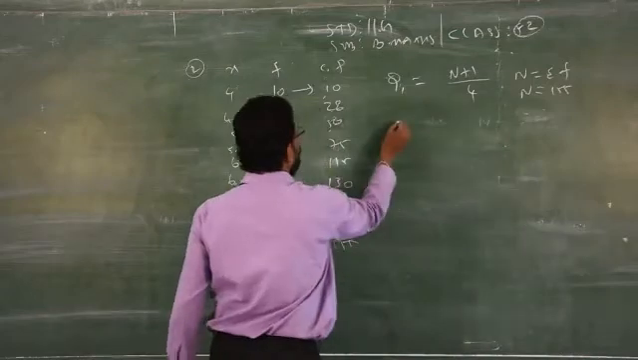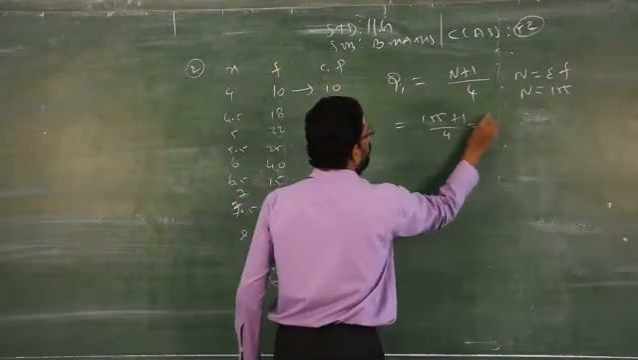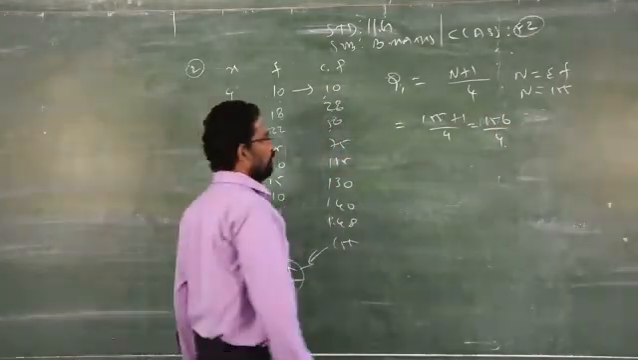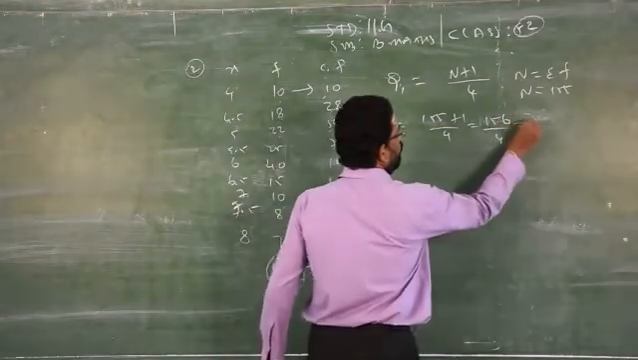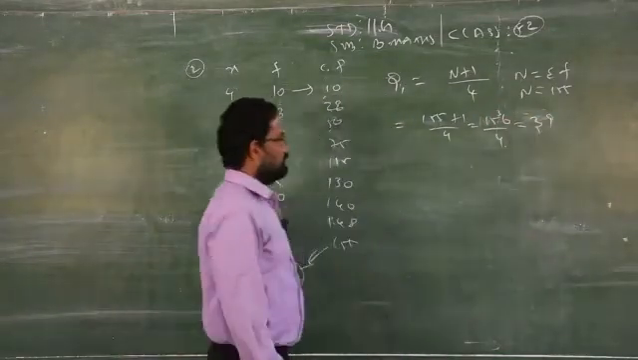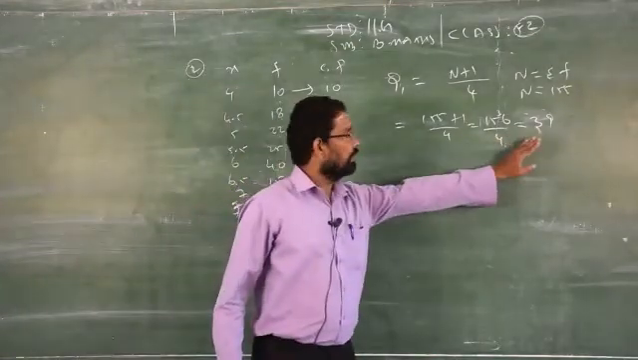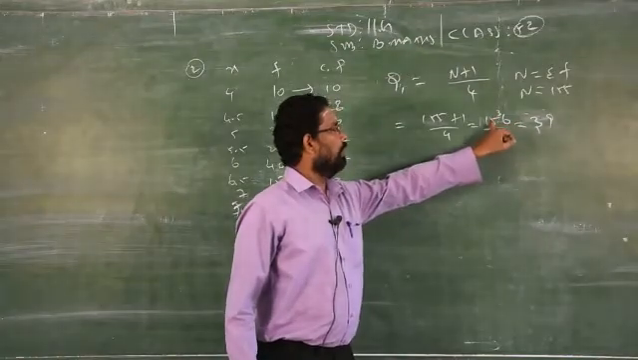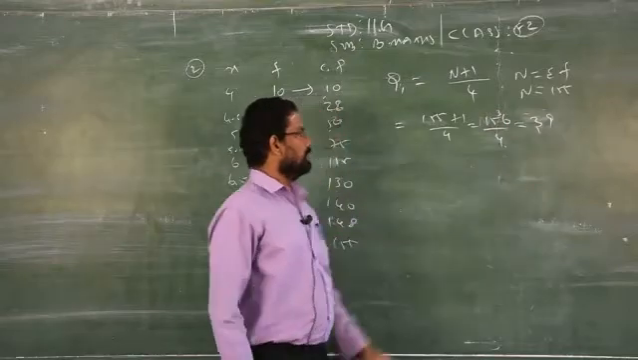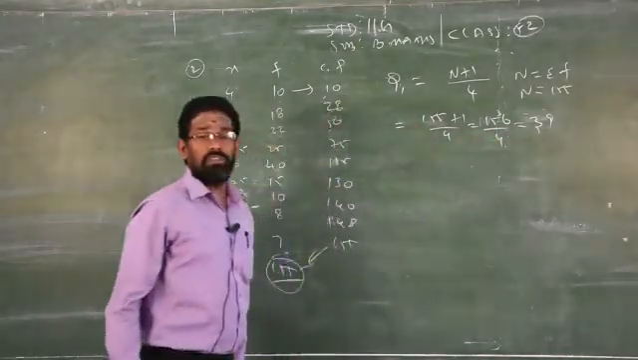So now we can replace N by 155 plus 1 by 4. Your answer is 156 by 4. So divide by 4. 4 3s are how much? 12, remainder 3, 4 9s are 36. Clear? You can use a calculator. 4 3s are 12, 15 minus 12 gives you 3, 9 4s are 36, that is 39. So don't write Q1 is equal to 39, your answer is wrong.